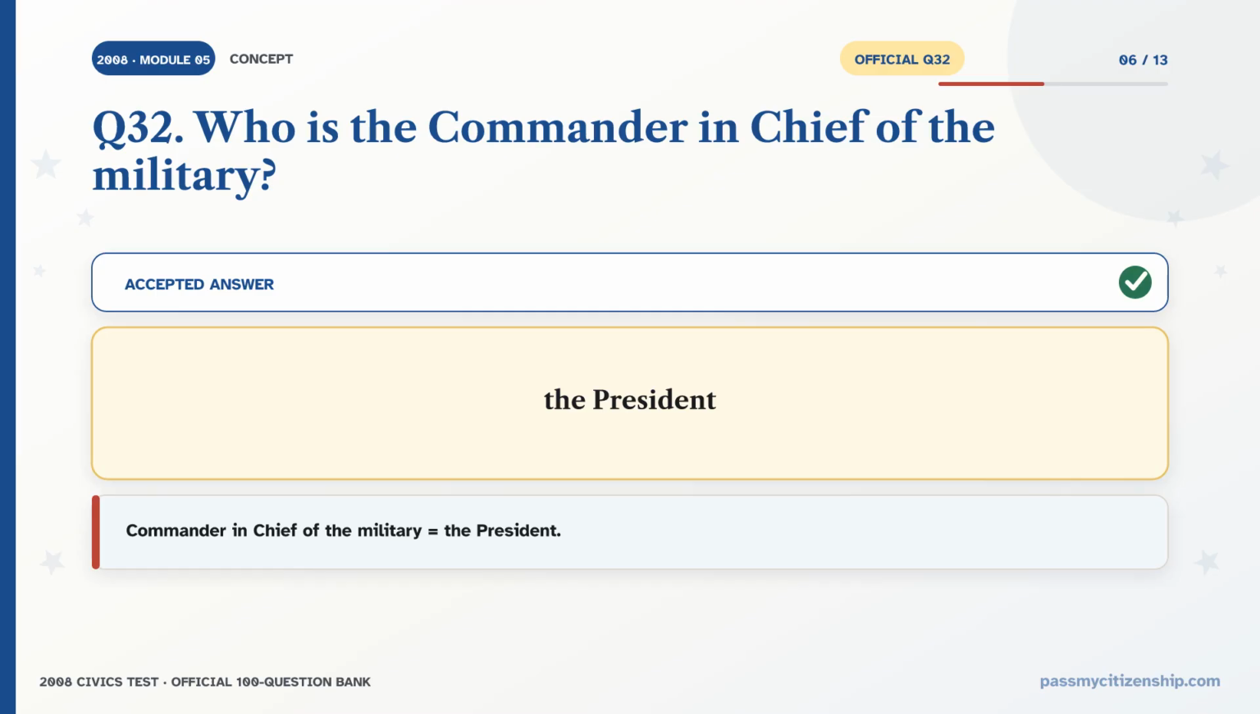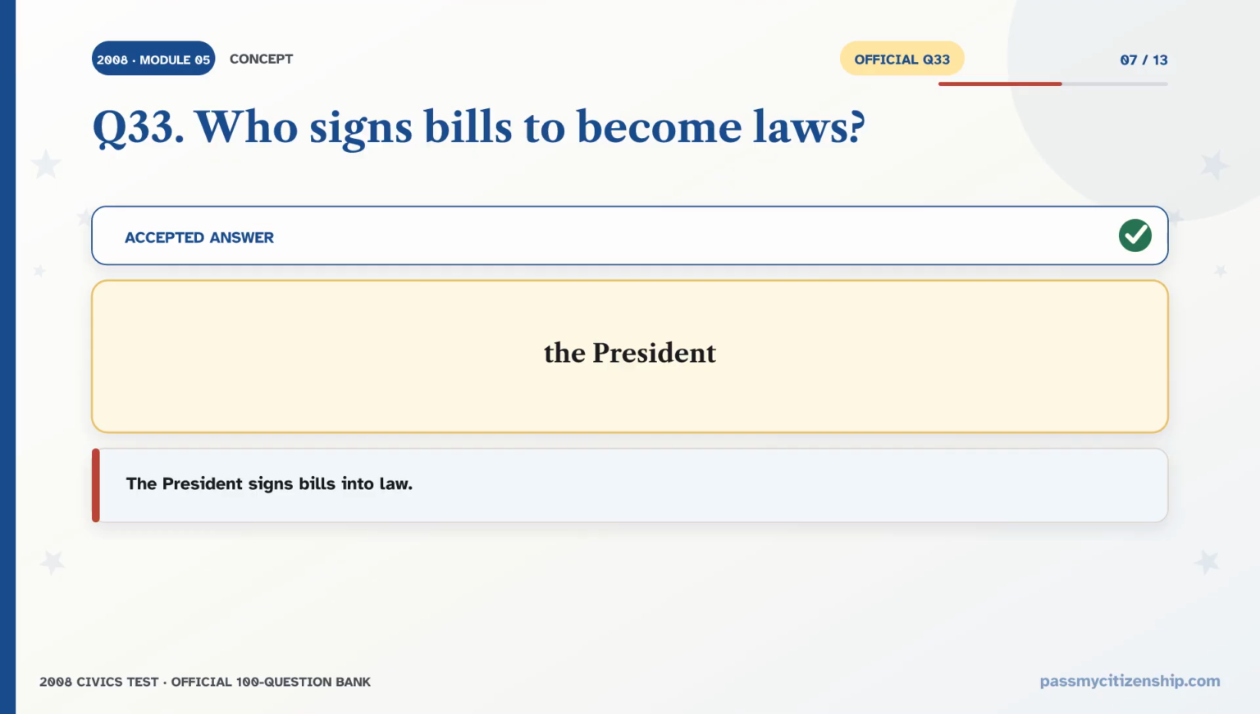Question: who is the Commander-in-Chief of the military? The accepted answer is the President. Commander-in-Chief of the military equals the President. Question: who signs bills to become laws? The accepted answer is the President. The President signs bills into law. Congress writes bills, the President signs them into law.